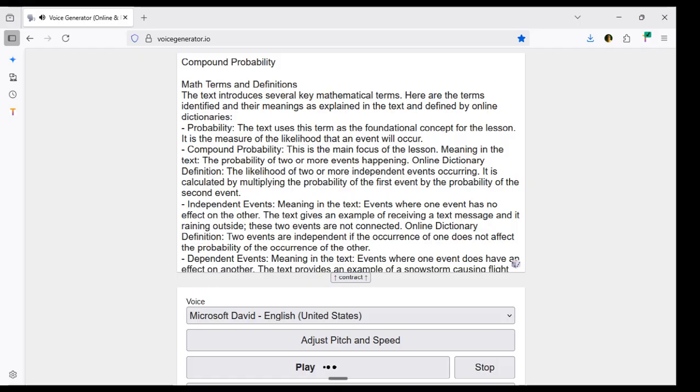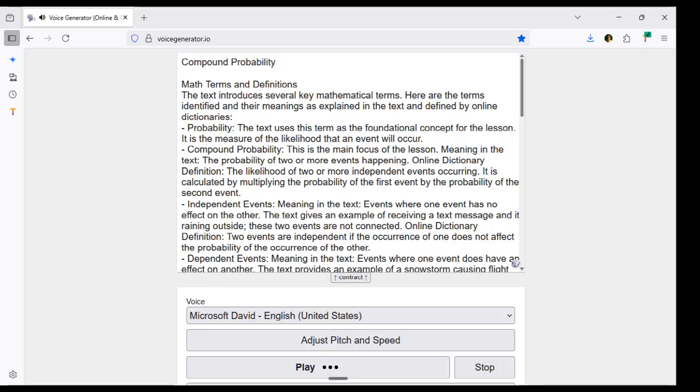Meaning in the text, the probability of two or more events happening. Online dictionary definition, the likelihood of two or more independent events occurring. It is calculated by multiplying the probability of the first event by the probability of the second event.